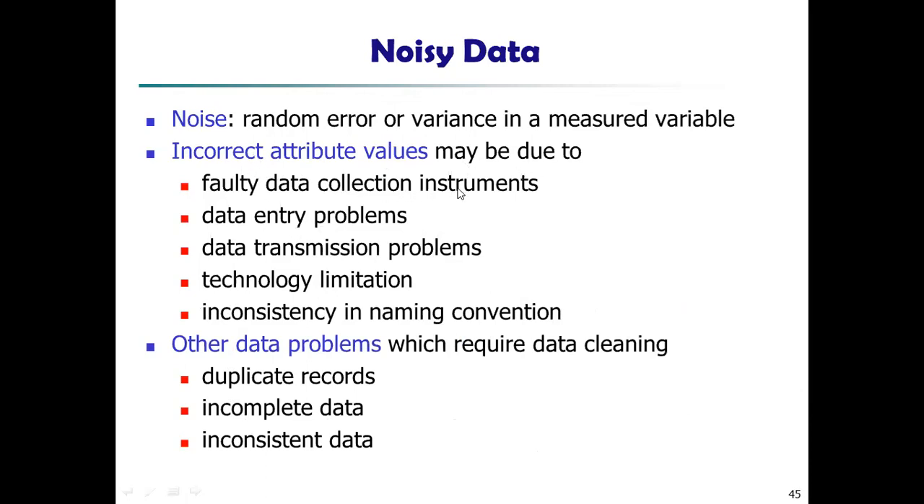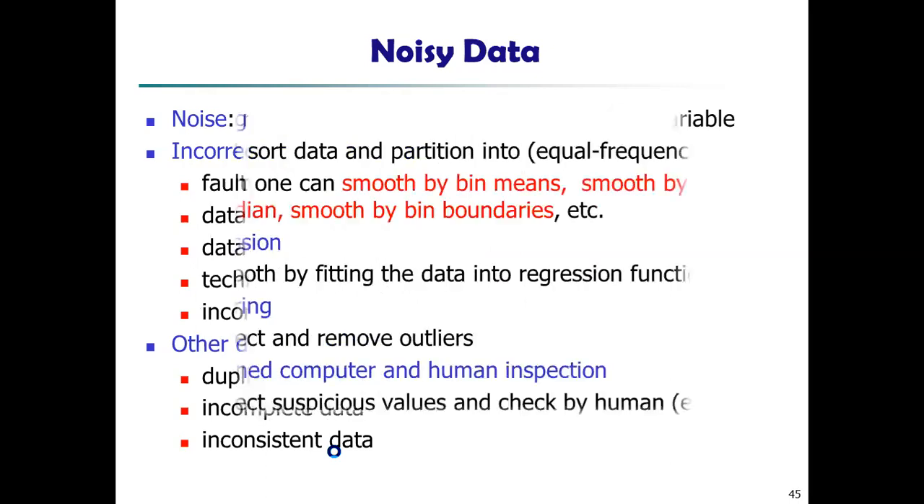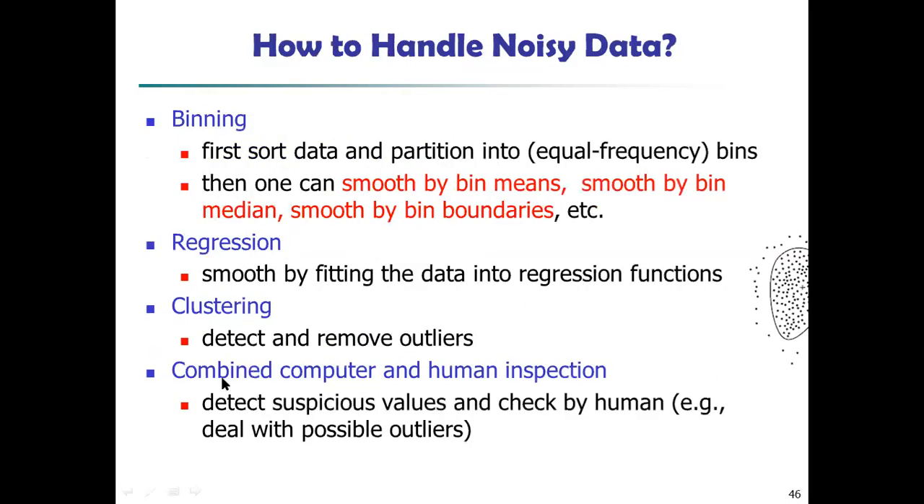Incorrect attribute values occur due to a faulty data collection instrument, data entry problems, data transmission problems, technology limitation, or inconsistencies in the naming convention. So these are the incorrect attribute values. Other problems are duplicate records, incomplete data, inconsistent data, right? So to handle this type of data, we have some techniques. First is the binning technique. So what we will do is smooth the data value by consulting its neighborhood, that is the neighborhood values around it.